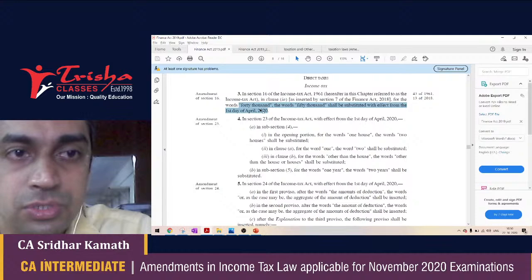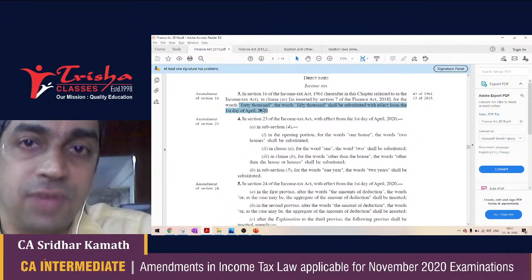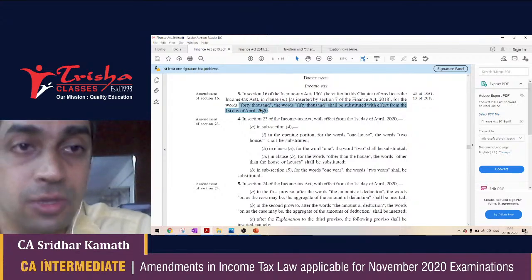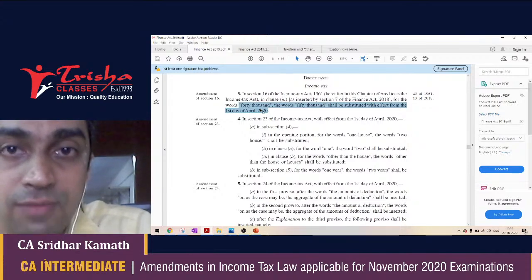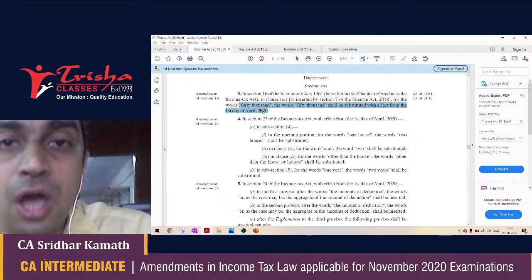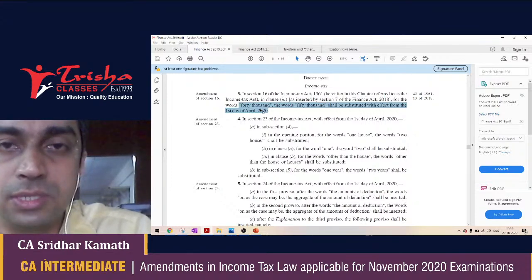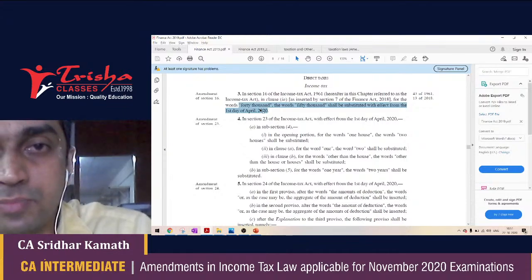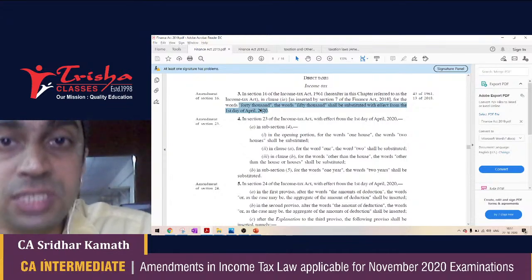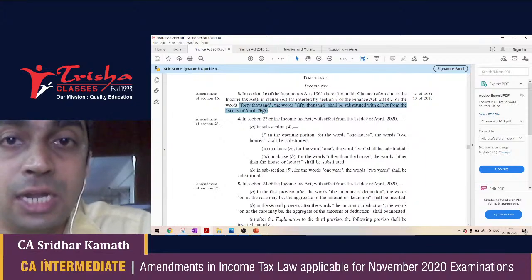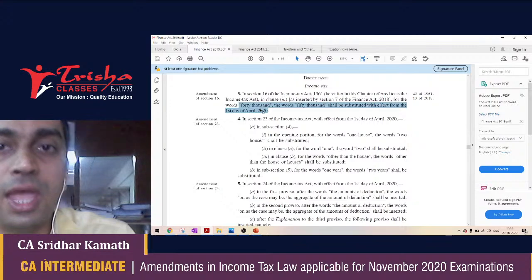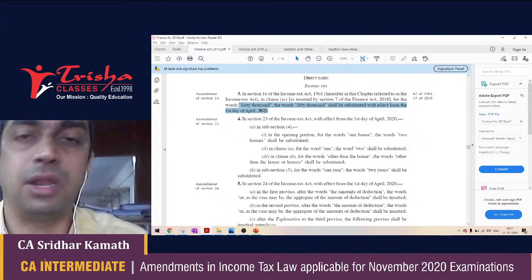In the first house, I reside along with my wife and children. And in the second house, my parents reside. I own both the houses. I'm not deriving a single rupee in terms of house rental from both the houses. Both of these houses I could not have claimed as self-occupied, because the law said even if you are self-occupying two houses, at best you can treat one of them as self-occupied and the other house becomes a deemed let out property.